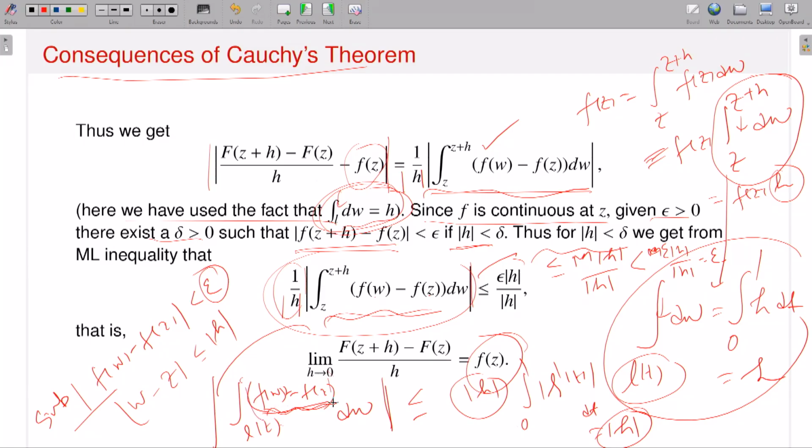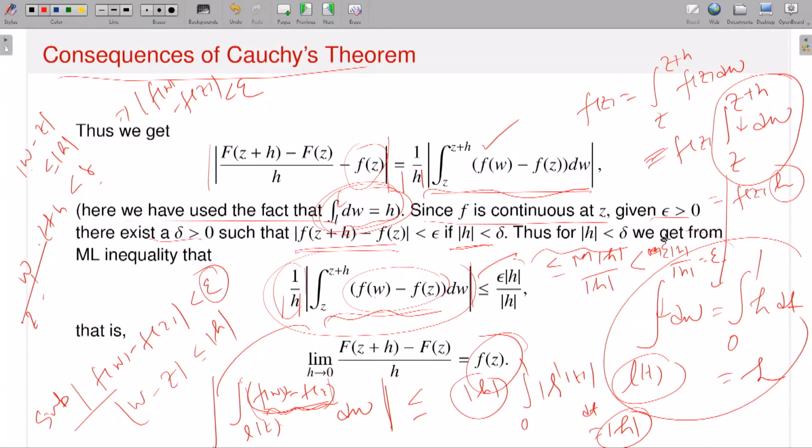And what is the integrand? The supremum of the absolute value of f(w) minus f(z), where w runs over the line segment from z to z plus h. If I take w here, then you can easily say that w minus z is always dominated by mod h. And since mod h is less than delta, therefore w minus z is less than delta. By continuity, modulus of f(w) minus f(z) is less than epsilon. So therefore the supremum of the integrand, the absolute value of f(w) minus f(z), is less than epsilon, that means capital M is less than epsilon.